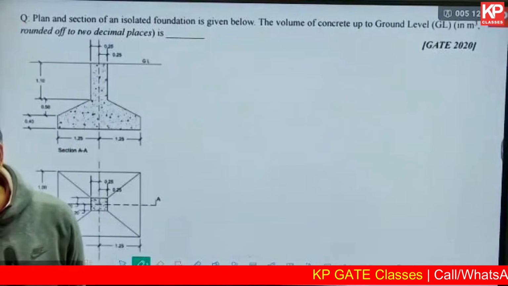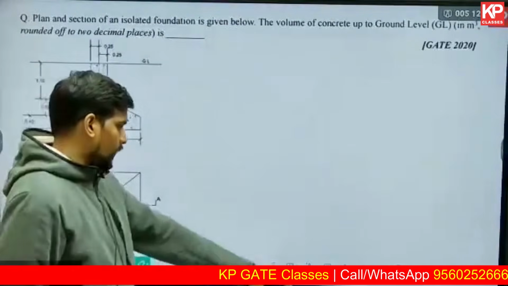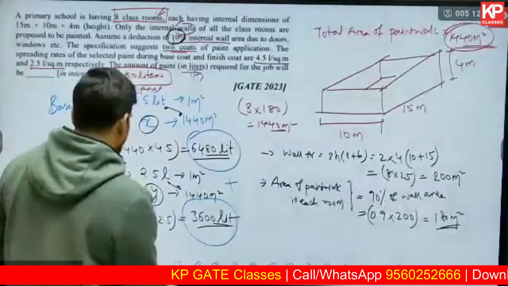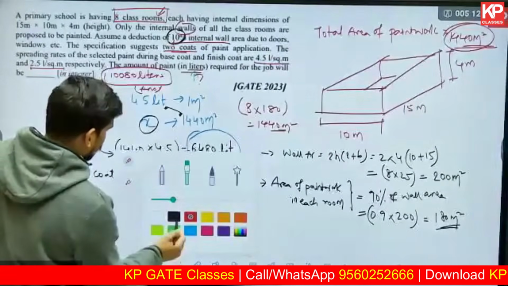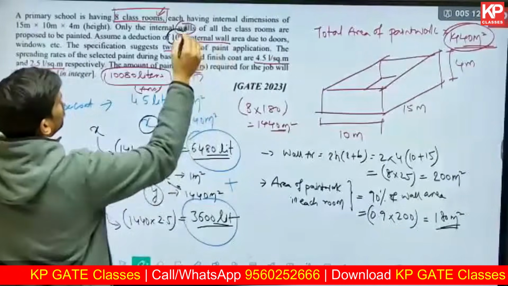Janani has a question. Why do we not use total surface area formula? Generally, because in the question they have clearly stated, and I highlighted it also while explaining, that only the walls are to be painted.